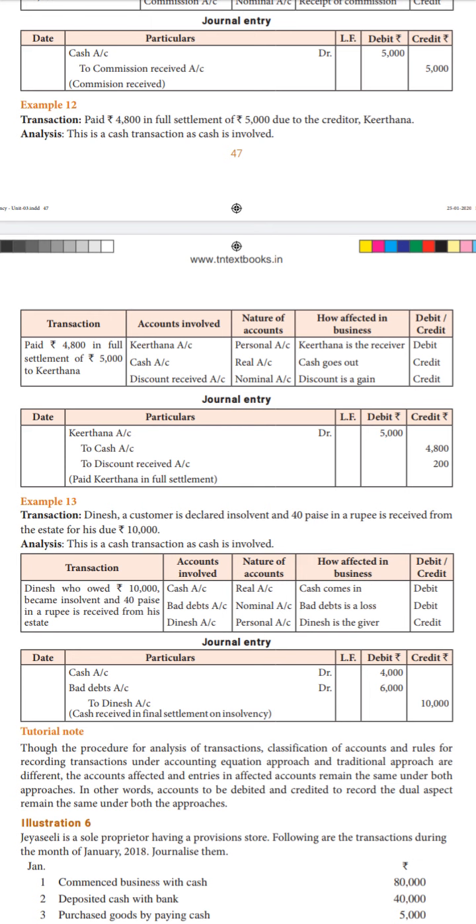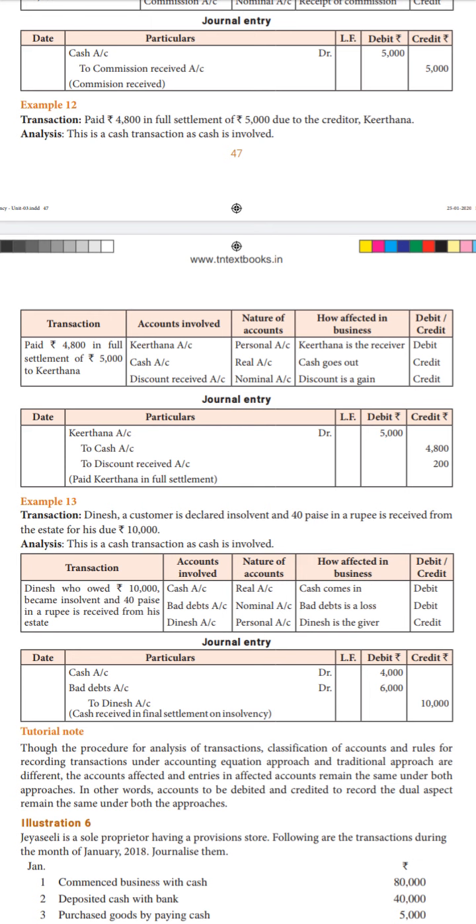And in this particular example, these kinds of transactions will always have three accounts involved. One is Kirtana, that is the creditor to whom we are paying. Then cash account, since we are paying rupees 4,800.